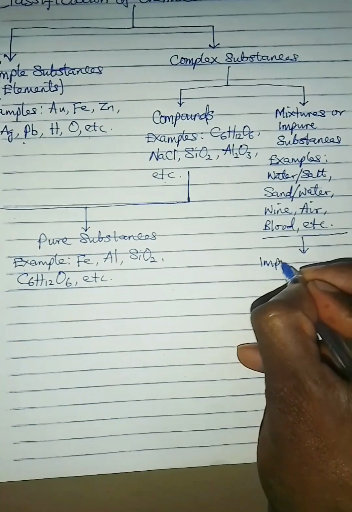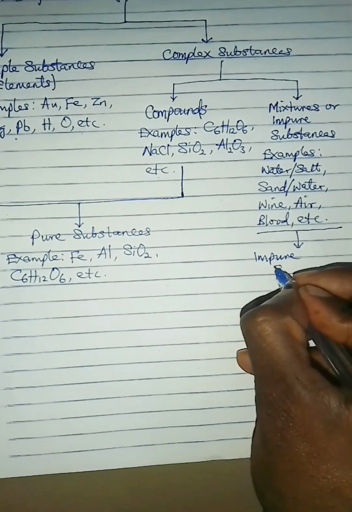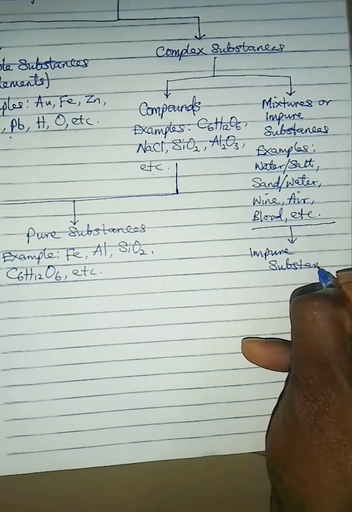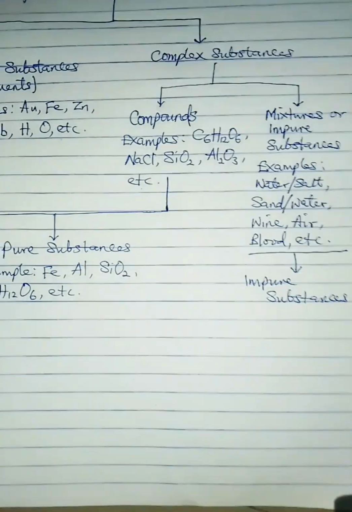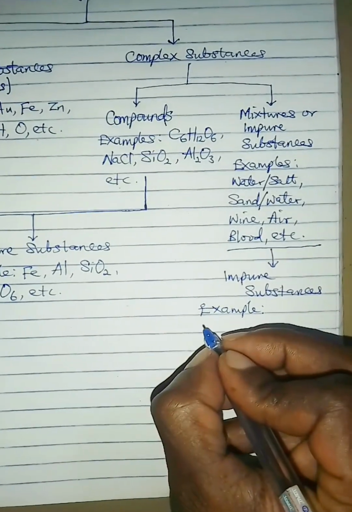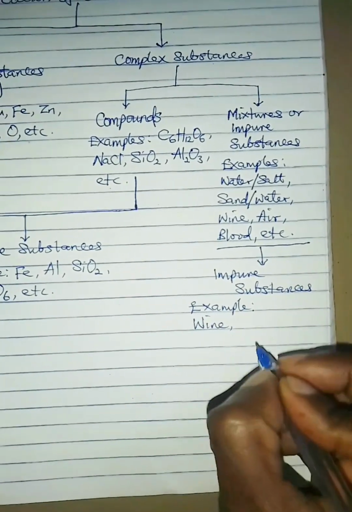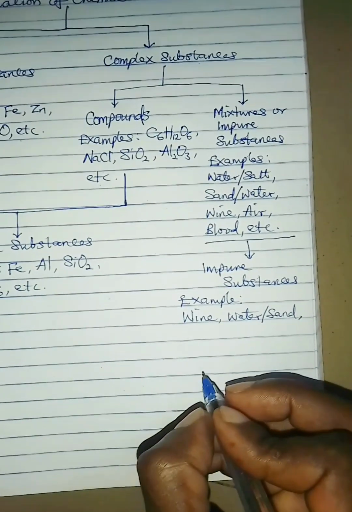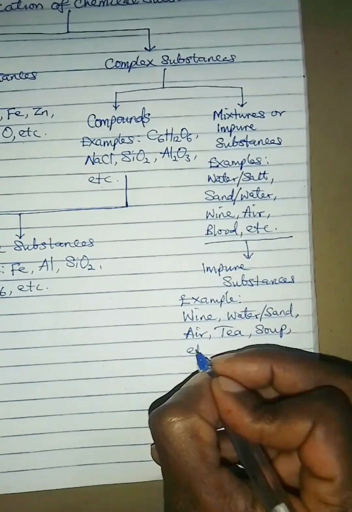And then there is another class of chemical substance made up of more than one kind of particle or entity. It is made up of two or more particles mixed together. Therefore, all mixtures are impure. For example, wine is impure because there are more than one kind of particles. Water-sand mixture, air, tea, soup, etc.